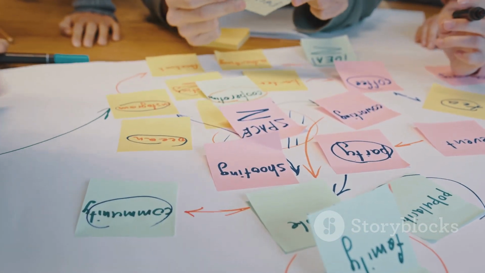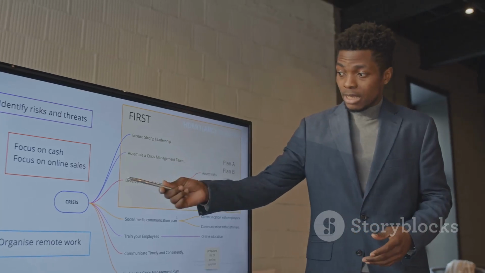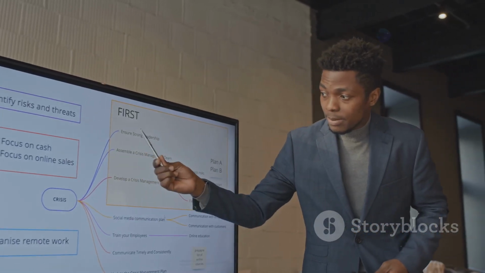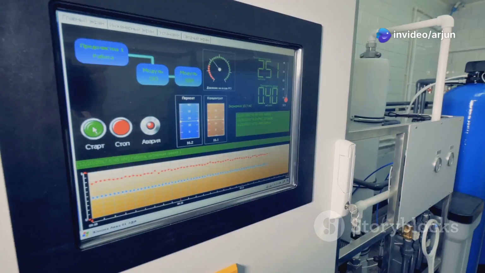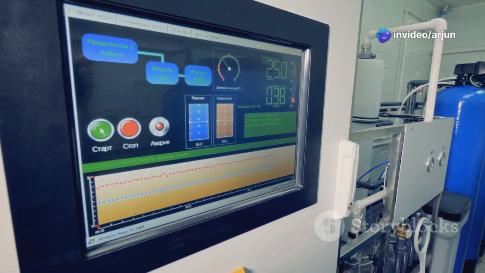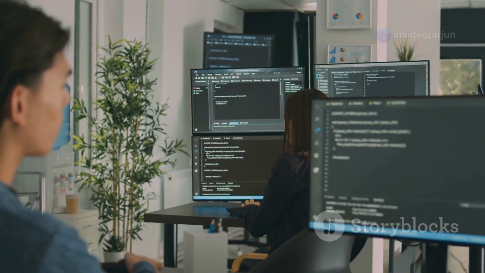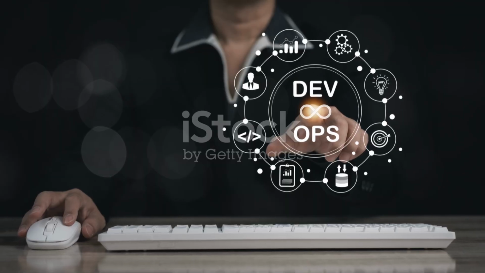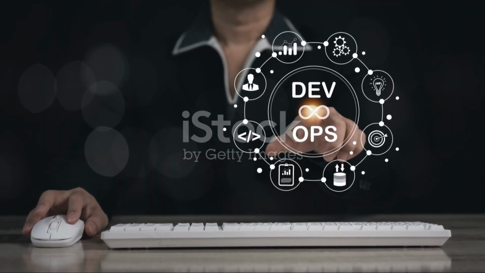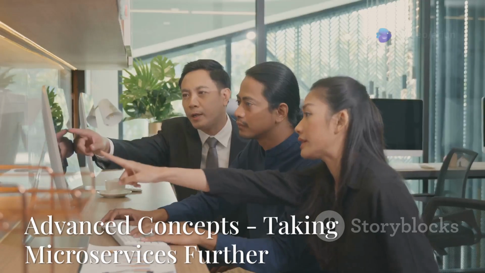Microservices come with their own set of challenges. We'll tackle common issues like ensuring data consistency across services using the Saga pattern, and explore solutions for service discovery with Eureka or Zookeeper. We'll also learn about distributed tracing with Jaeger for debugging and explore CI/CD pipelines with Jenkins and GitHub Actions for automated deployments.